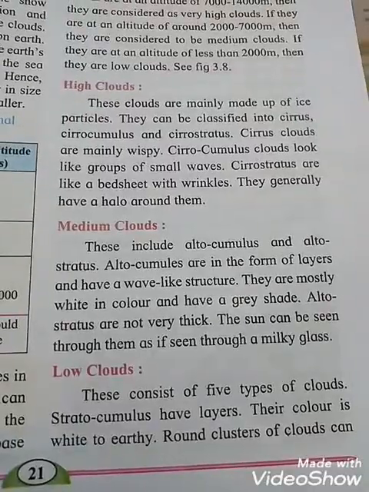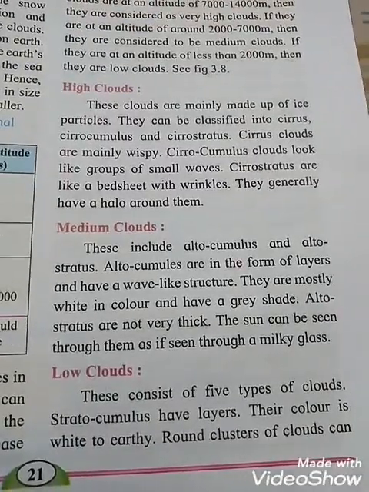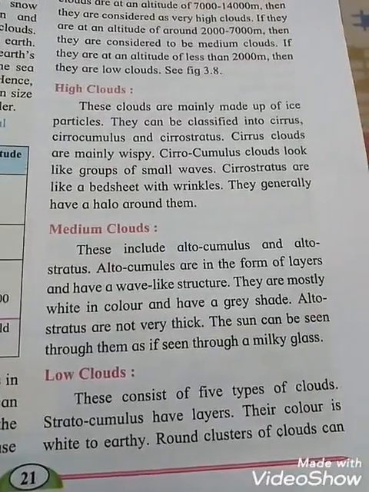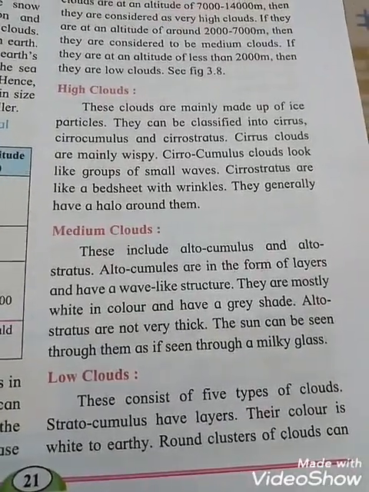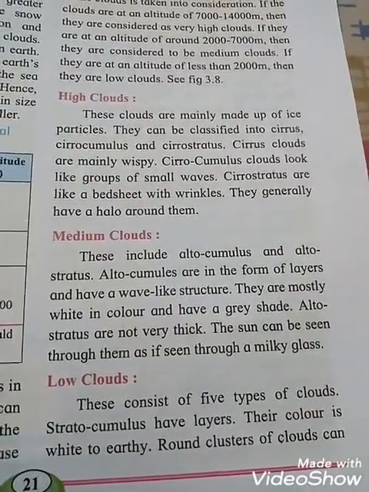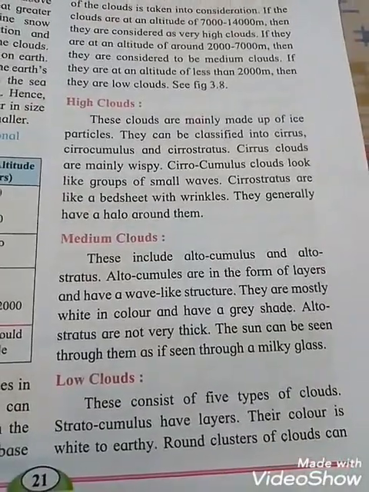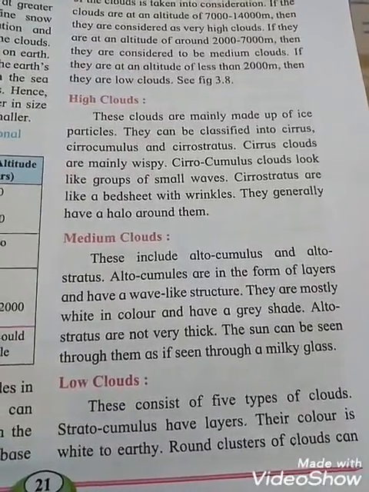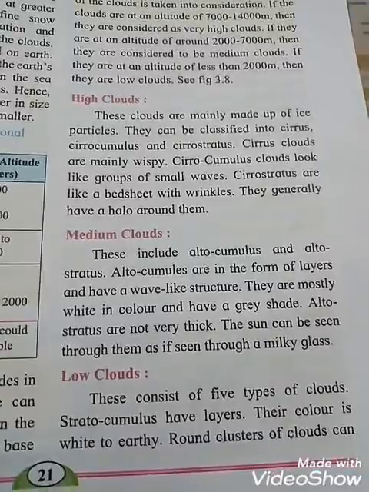Altostratus are not very thick. The sun can be seen through them as if seen through a milky glass.